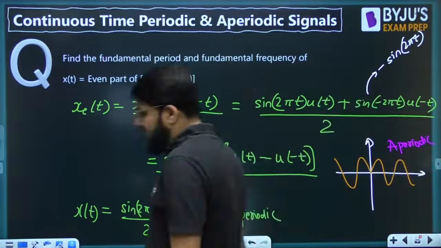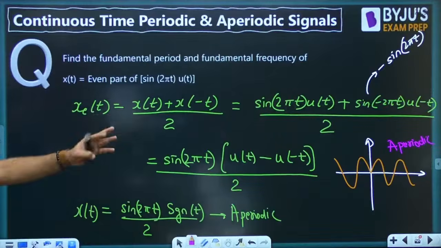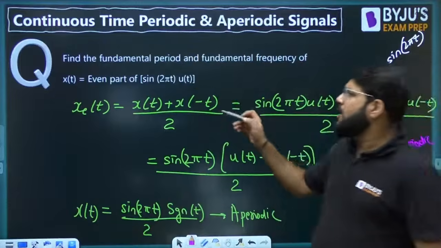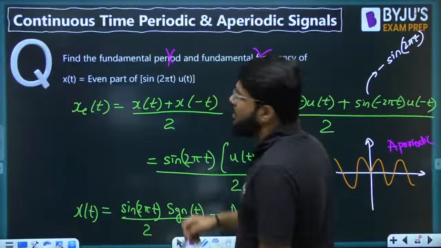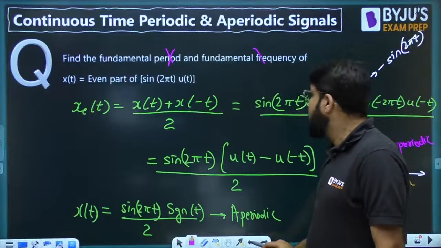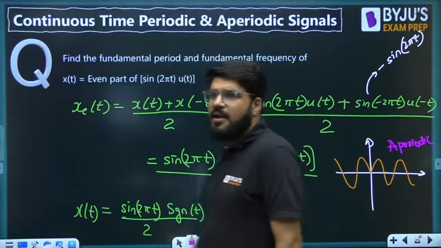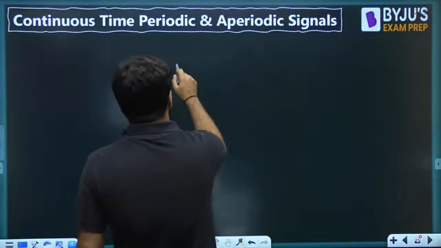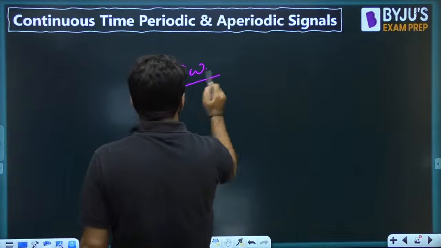So either you see by the function, because of signum t, or you look at the waveform, it is anyways aperiodic. And because it is aperiodic, we can't calculate any period or any frequency of the signal. Clear? Any period or any frequency we can't calculate here. So you have to take it into such a case.